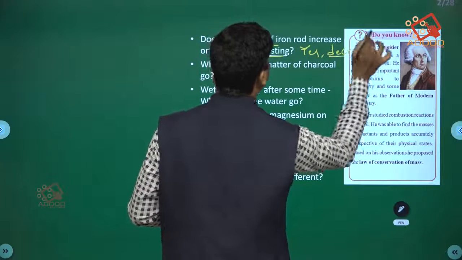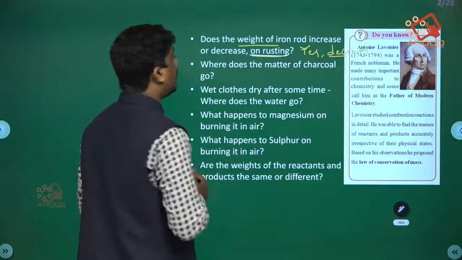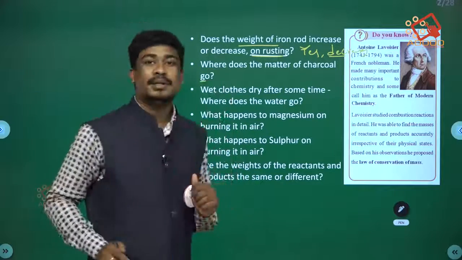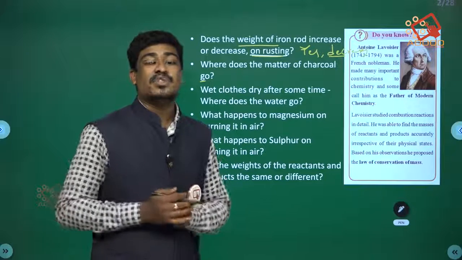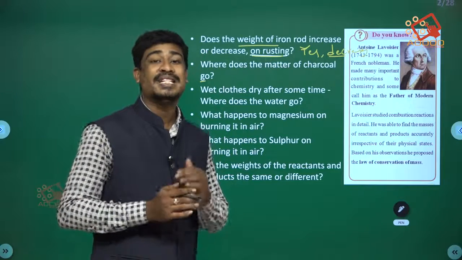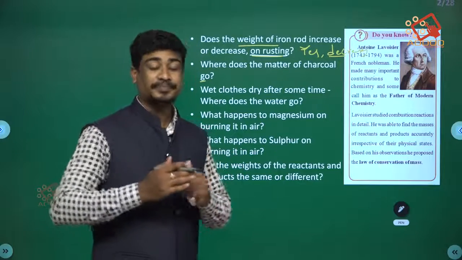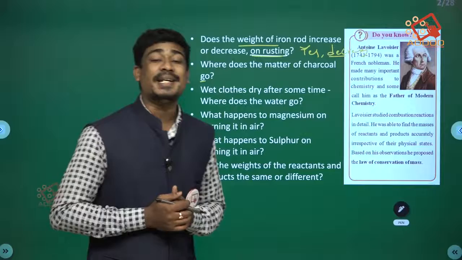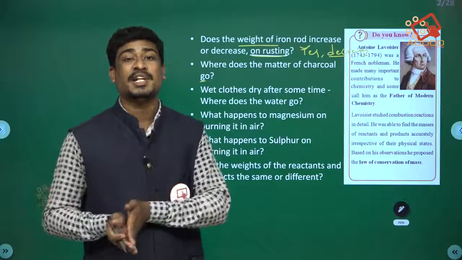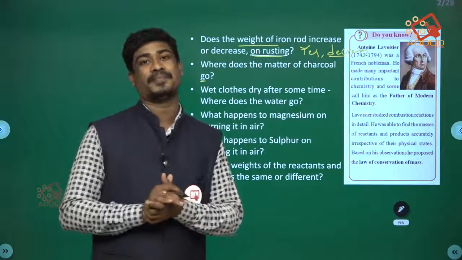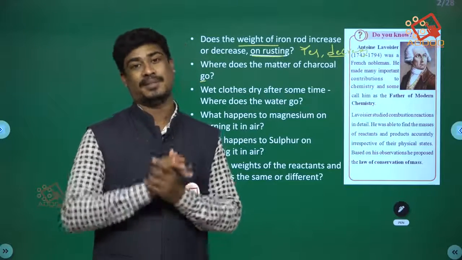Then, where does the matter of charcoal go? On burning, charcoal forms ash. While burning, it converts into ash, which can dissolve in soil.